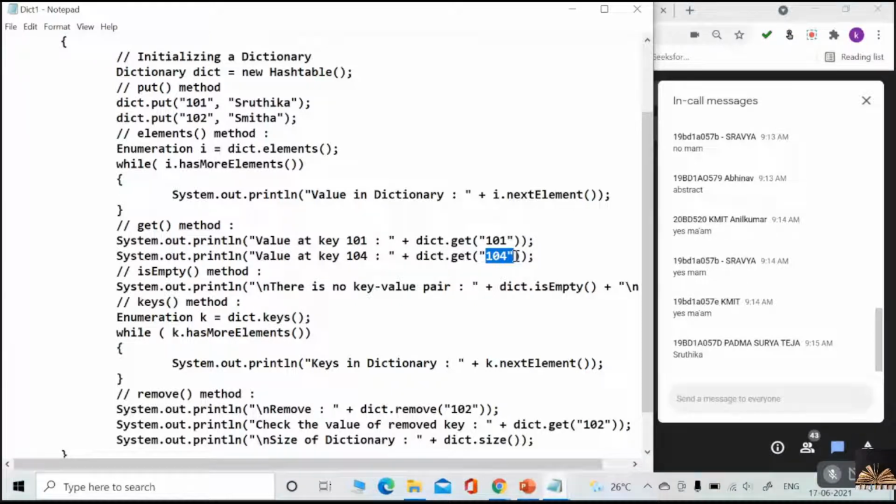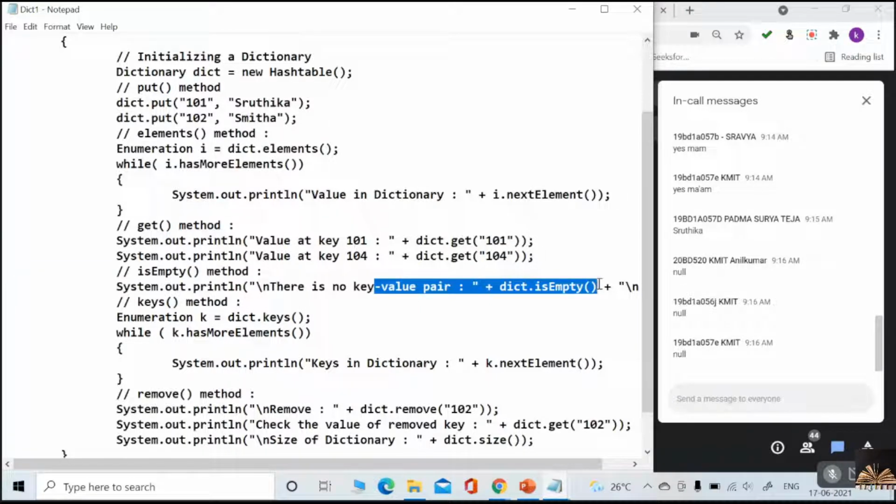Null. Exactly, because I did not insert anything. Yes or no? I did not insert any entry based on the key 104, so you will be getting null. And if I use isEmpty, what is going to be written here in this statement? Is the dictionary empty? No, it's not empty. So you will be getting false.